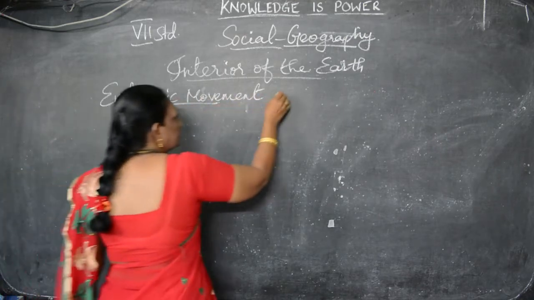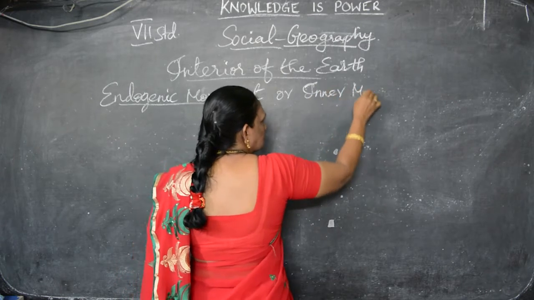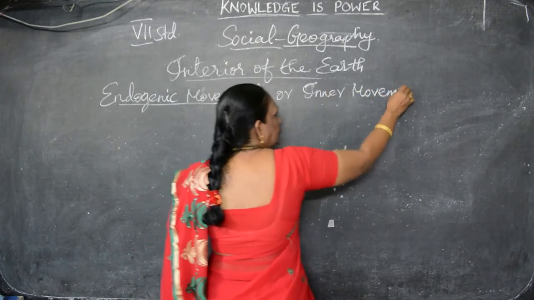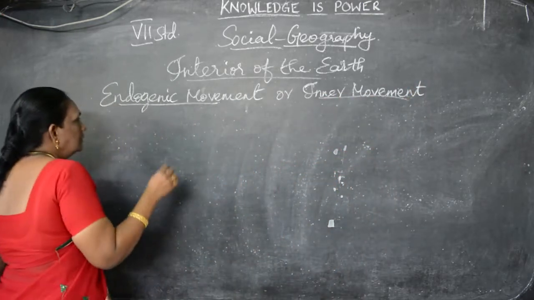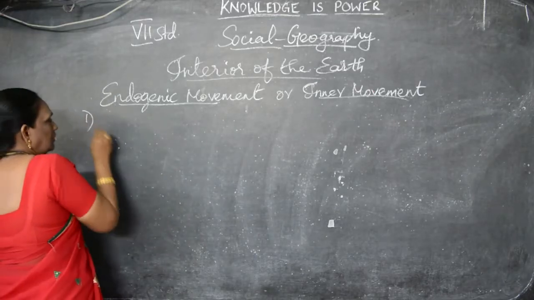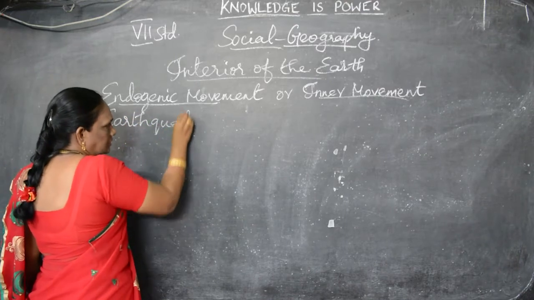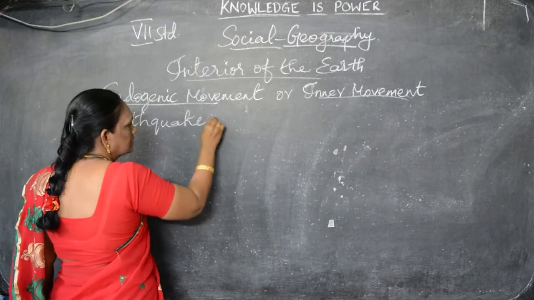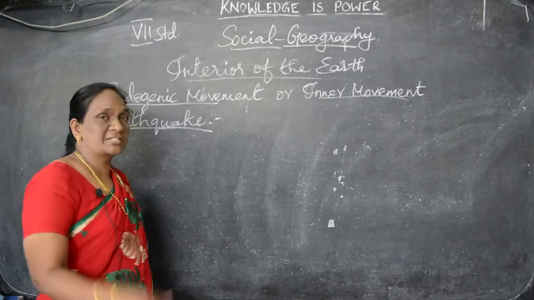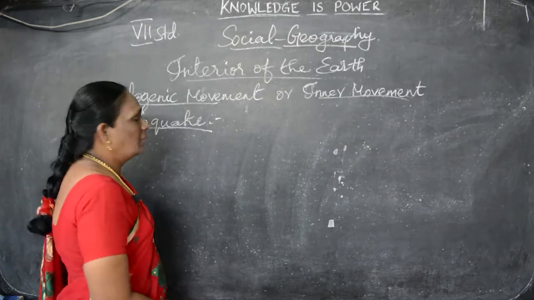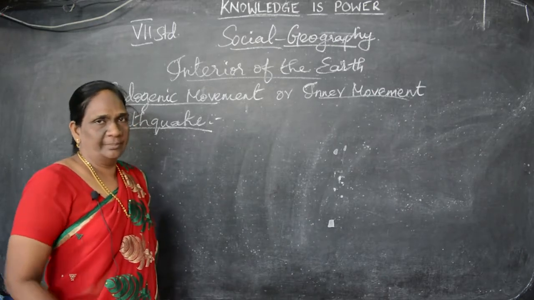Endogenic movement, or inner movement. One classification is earthquake. This earthquake is one of the types of endogenic movement, that is, the inner movement. What is an earthquake, children? The sudden movement of the earth, that and all we saw in the previous classes.